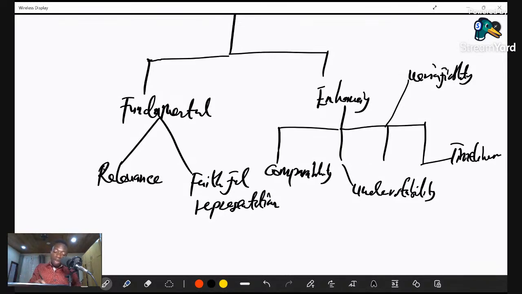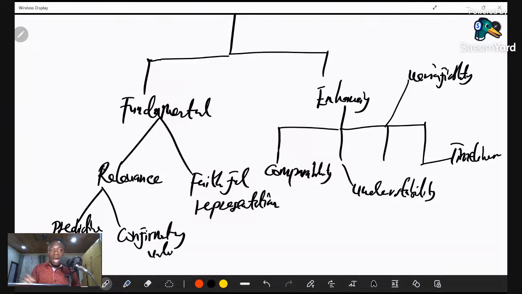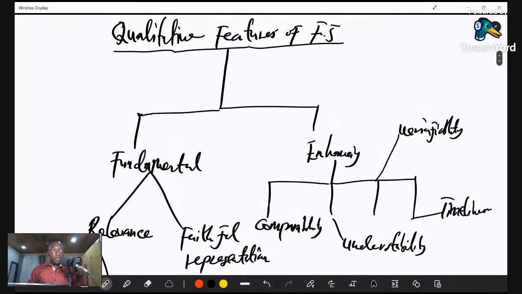Relevance should have what we call predictive value and confirmatory value. By predictive, it should be able to predict the future. The information provided should be usable to make predictions in the future. That's the predictive value of the financial information.